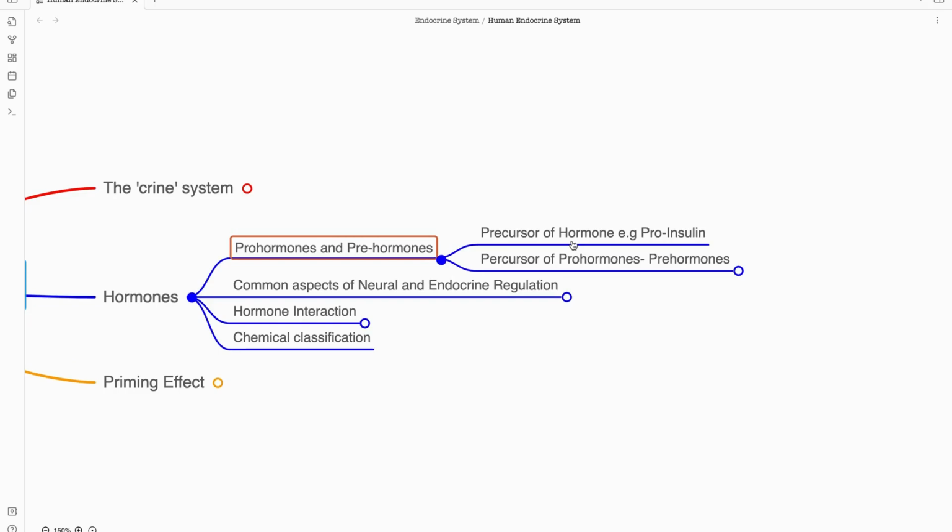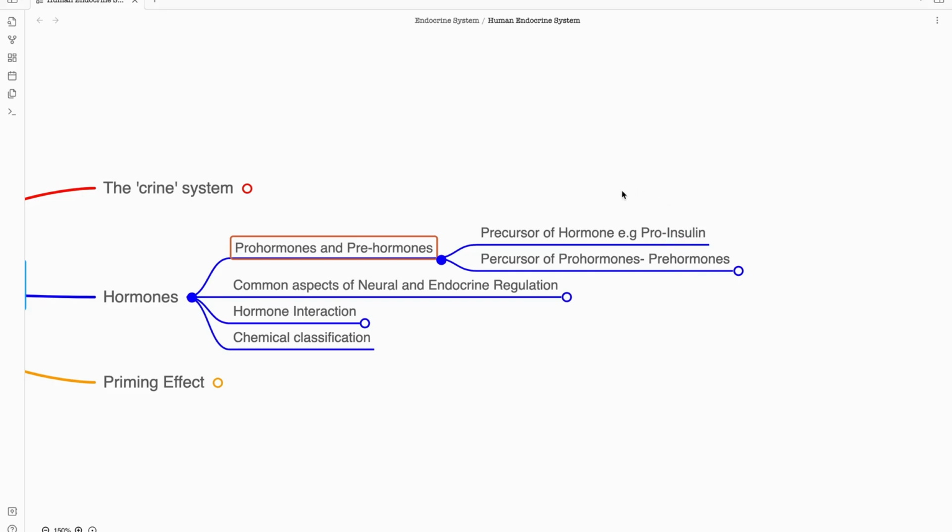Let's say pro-insulin. Pro-insulin is not insulin but the precursor of insulin, just the previous stage of the active functional insulin. What comes before pro-insulin is the prehormone, or we can say pre-insulin. First come prehormones, then prohormones, and then hormones. So first comes pre-insulin, then pro-insulin, and then active functional insulin.